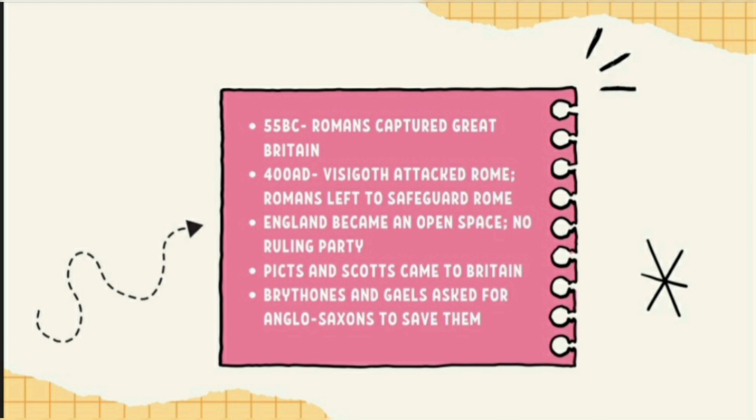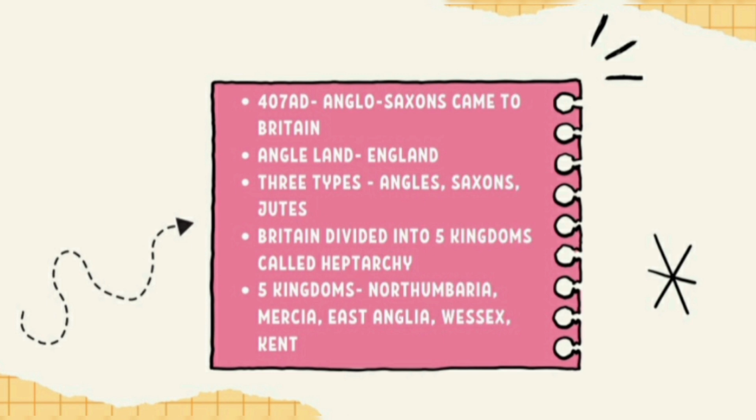Then two tribes, the Picts and the Scots, came to Britain. So the Britons and Gales, who were already scared and very weak, invited the Anglo-Saxons to save them from the invasion of the Picts and Scots. So that is how the Anglo-Saxons came into Great Britain. The Anglo-Saxons came to Britain in 407 AD, and the name Angle-land became prevalent under their rule. So this name, Angle-land, later gave rise to England.